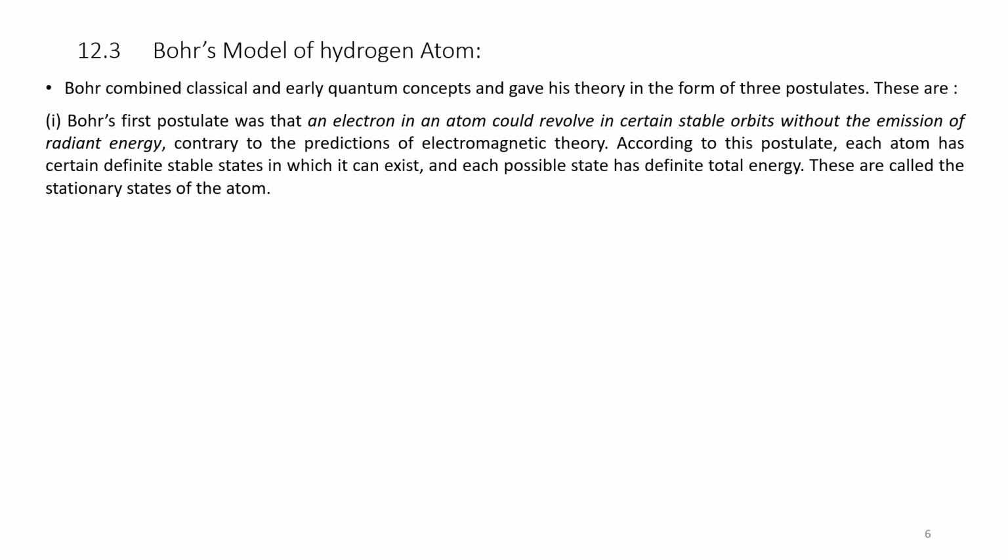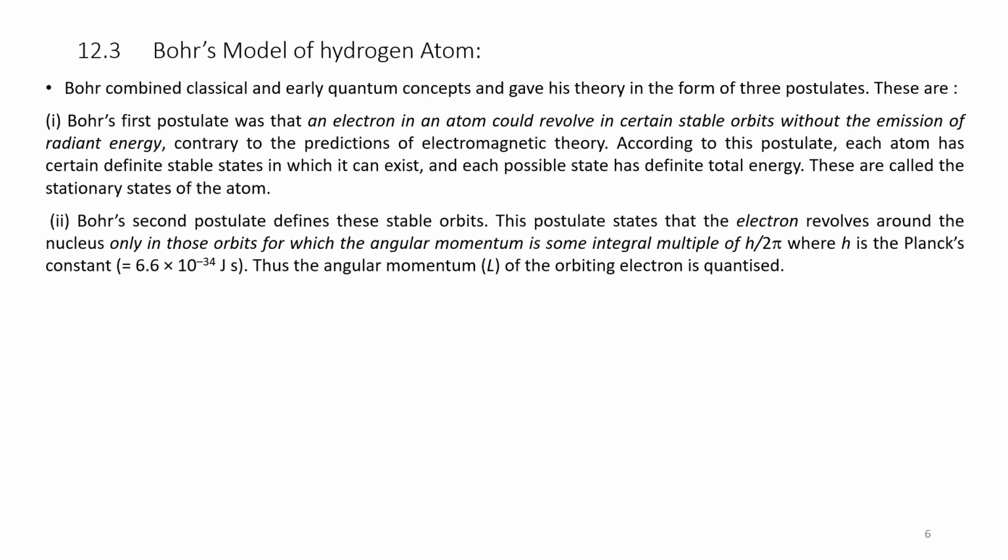According to this postulate, each atom has certain definite stable states in which it can exist. Each possible state has definite total energy. These are called stationary states of the atom. That means the electron orbits are stationary states of the atom, where they will be revolving around the nucleus.